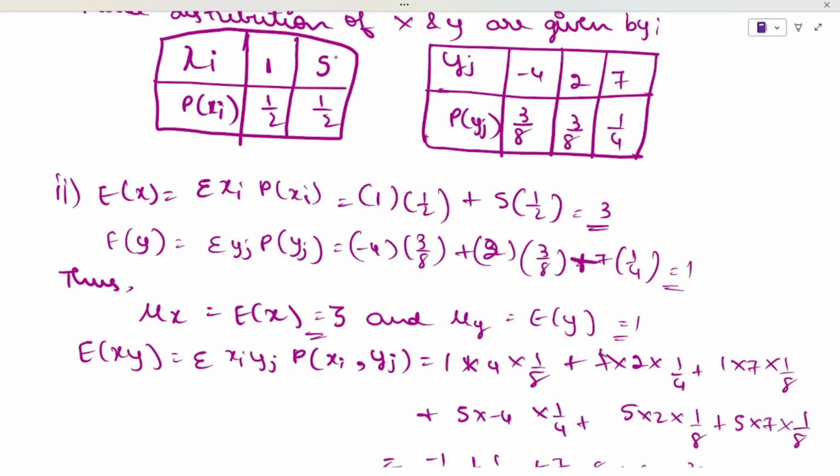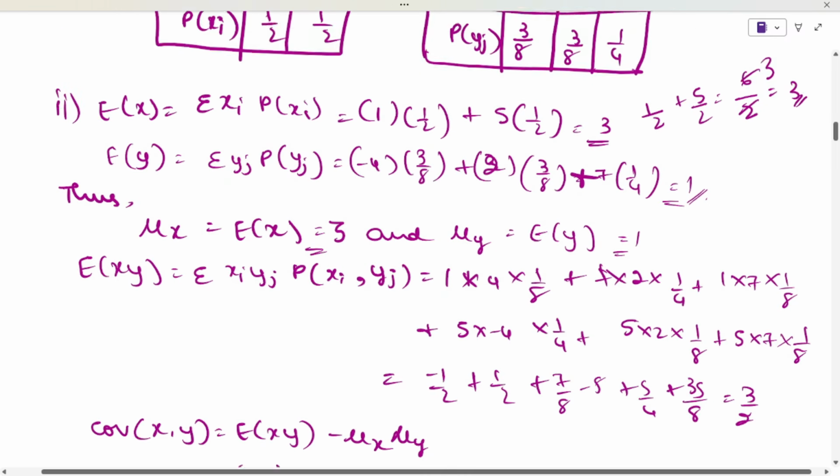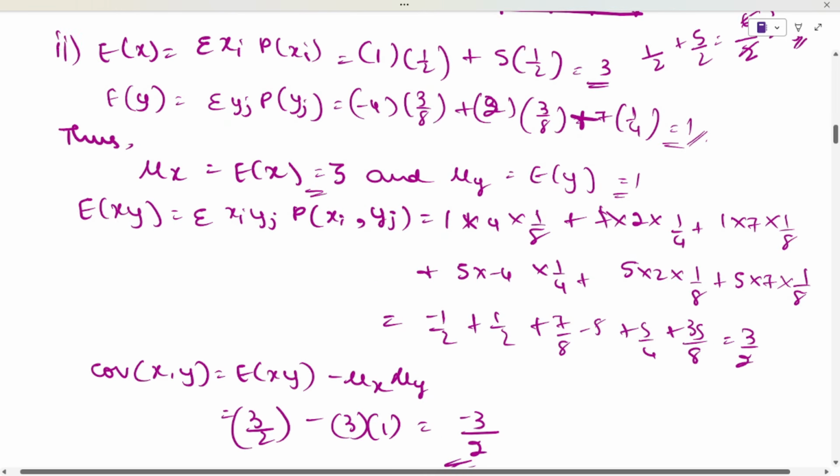1 into 1 by 2 plus 5 into 1 by 2, that will give you 3. That is, 1 by 2 plus 5 by 2, that will be 6 by 2, so the answer will be 3. Next, if you want to find out the same value for E of y, that is value of y into probability of that y, you add that sum, and you will get 1. Next, they have asked for covariance.